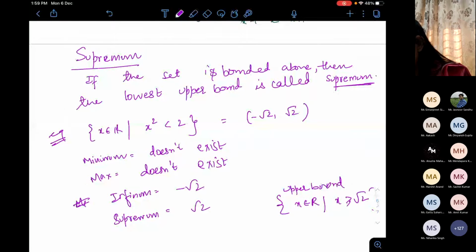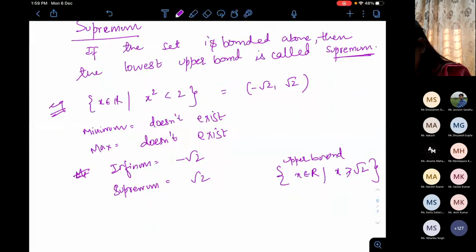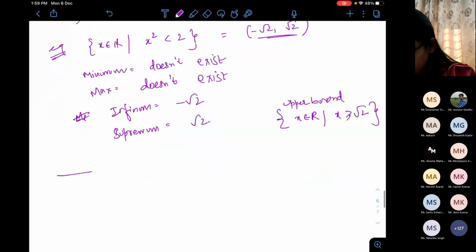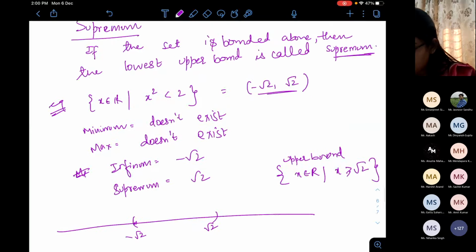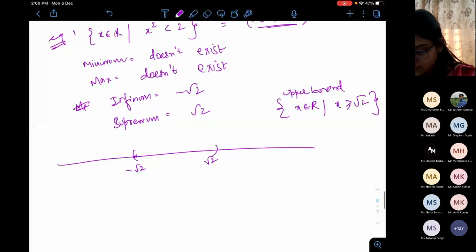I didn't understand why the minimum and maximum don't exist. Because by definition, the minimum and maximum, if they exist, have to be in the set. In this interval, if I take any small number as the minimum, I can find a smaller number which is still inside the set. But if you say, take the example, let's count this as 1, this as 2.